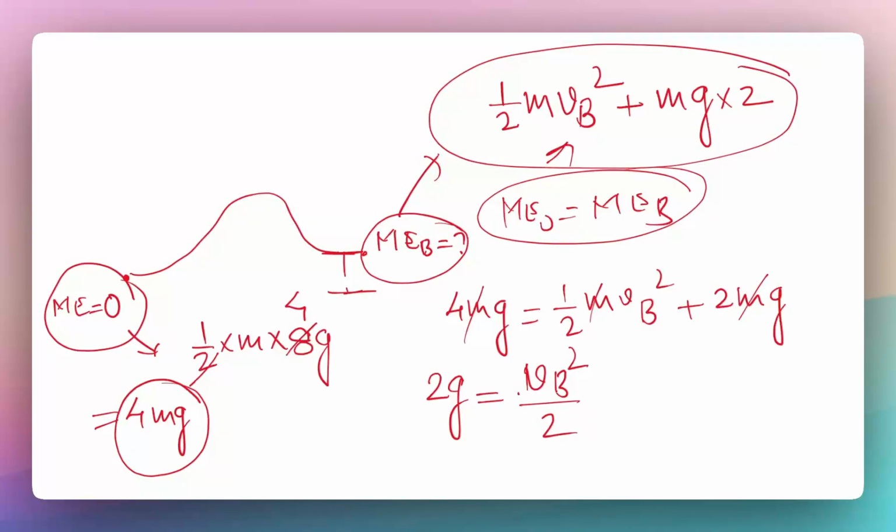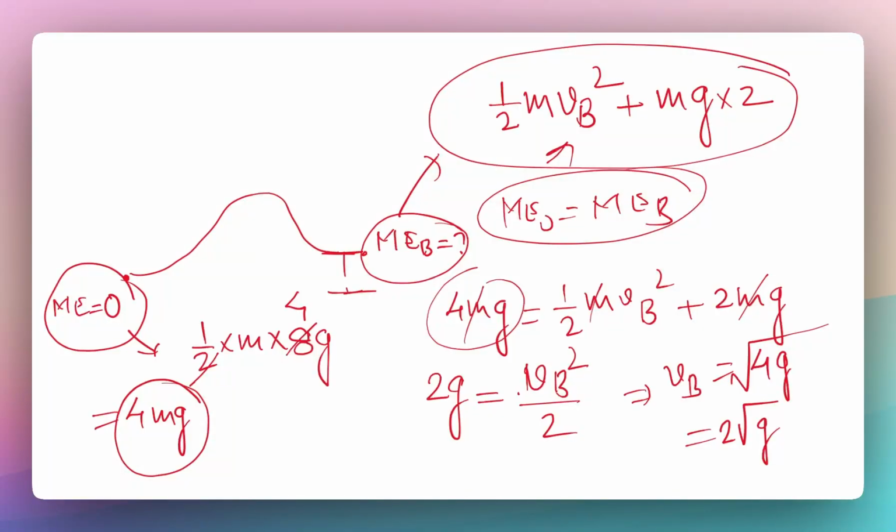So 4g, and this will go that side, minus 2g, equals VB square by 2. So my VB is going to be root of 4g, and this 2 will come out, giving 2 root g. You can find the value, root 40, whatever that speed is. That's the numerical one.